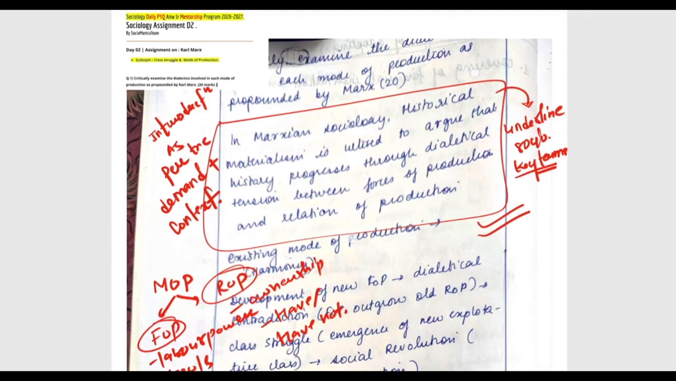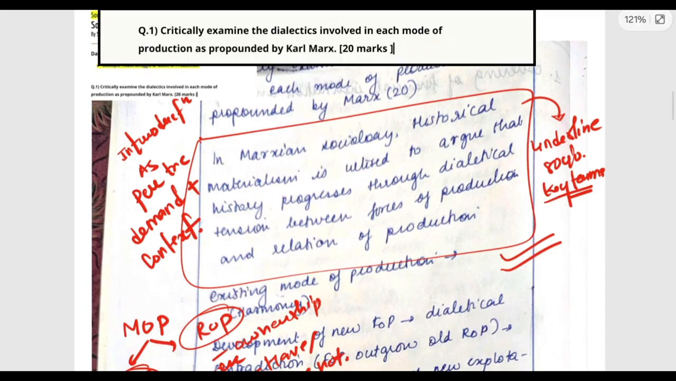First we will see this question, how this question is approached and what kind of things you can learn from here, right? So that is the question: critically examine the dialectics involved in each mode of production as propounded by Karl Marx, and you have to write this question in 20 marks.